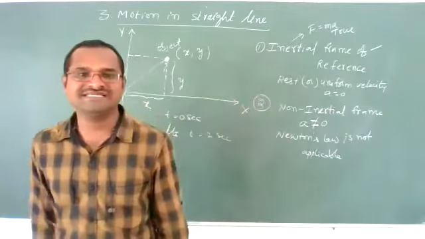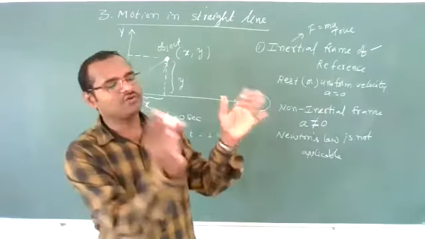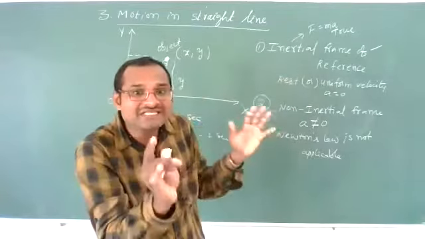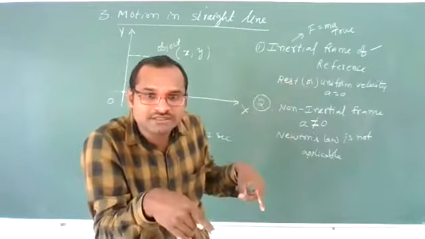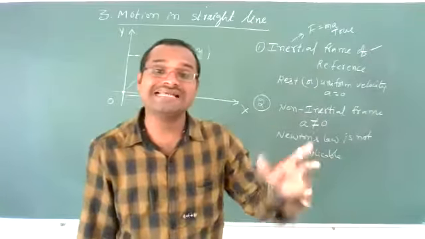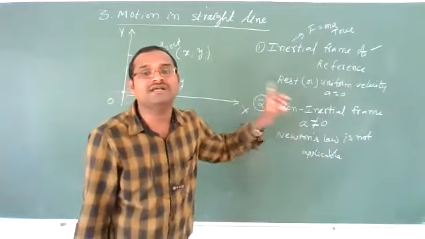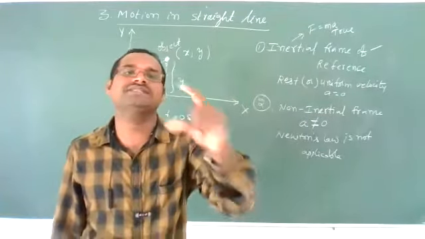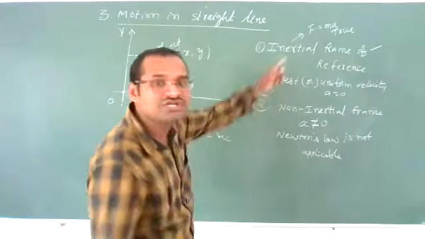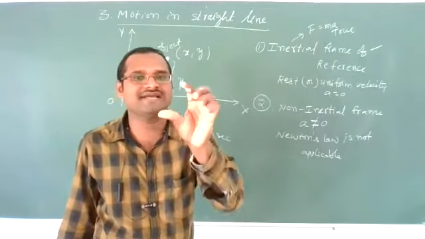Non-inertial frame of reference means any frame of reference. Frame means, if you take an object, the place about which you are deciding its rest position or motion. If that place is moving with some acceleration, then it is called a non-inertial frame of reference, and Newton's laws are not applicable for it. Just remember this one. We will discuss it again in the 5th chapter. Inertial frame, non-inertial frame: you should have some idea what they mean.